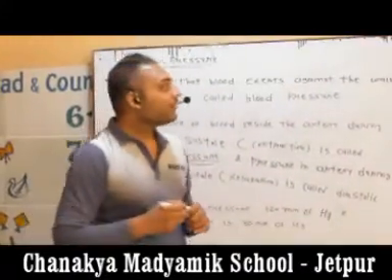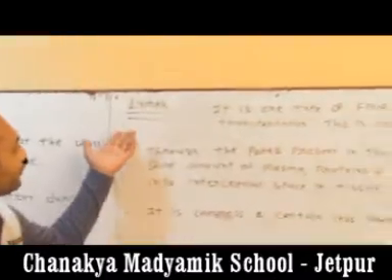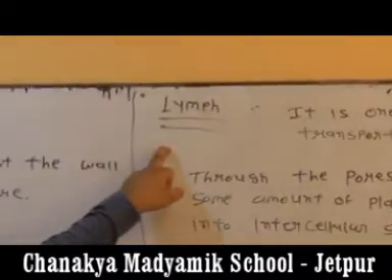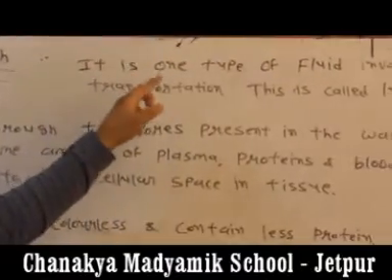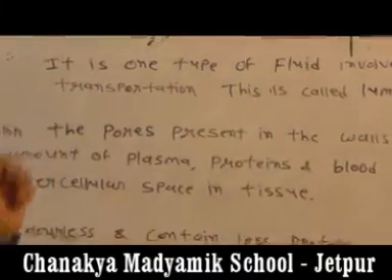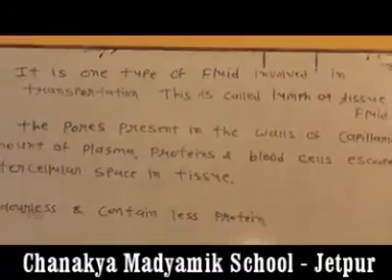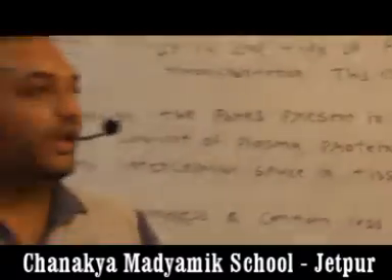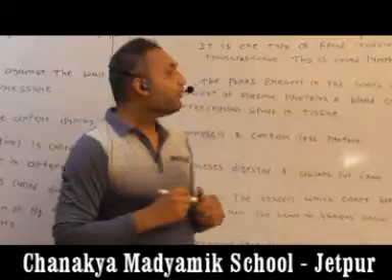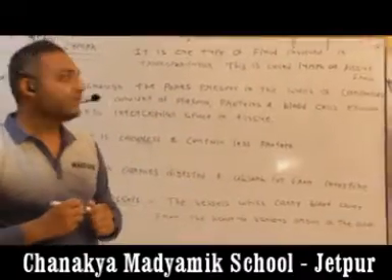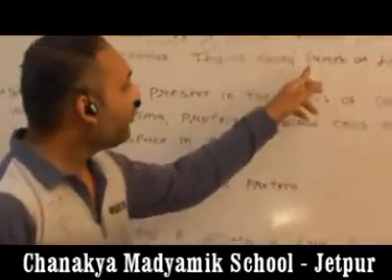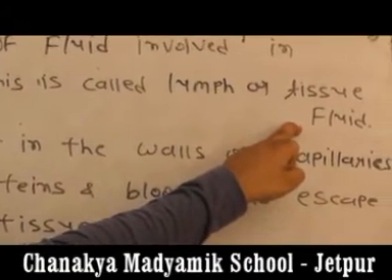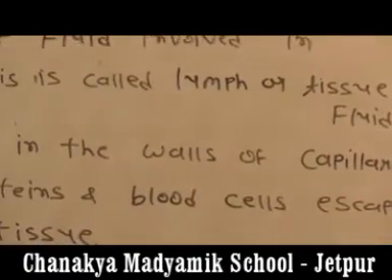Now we are going to start a new topic, lymph. What is the meaning of lymph? It is one type of fluid involved in transportation. This is called lymph. Lymph is useful and helpful for the transportation of fluid, and it is known as tissue fluid. What is the second name of lymph? It is also known as tissue fluid.